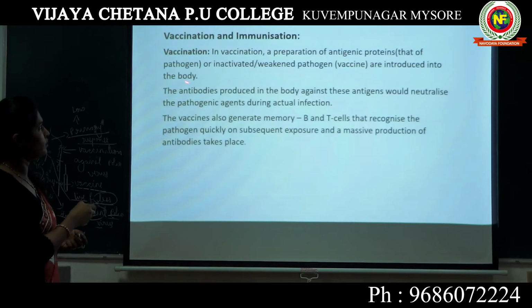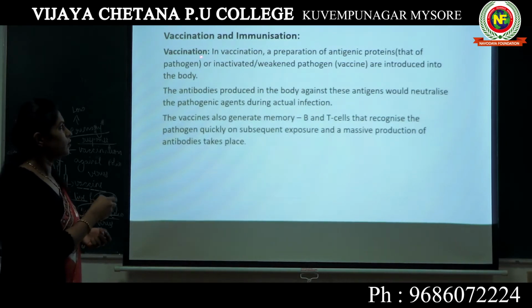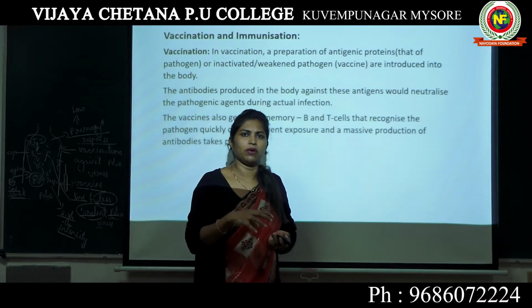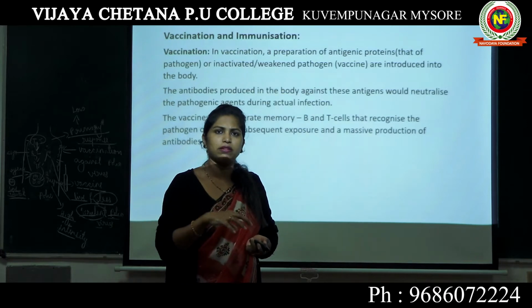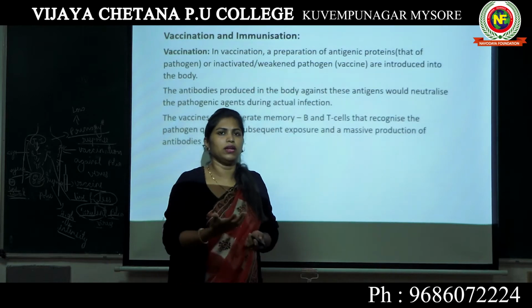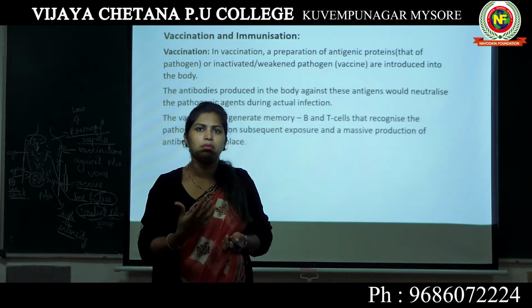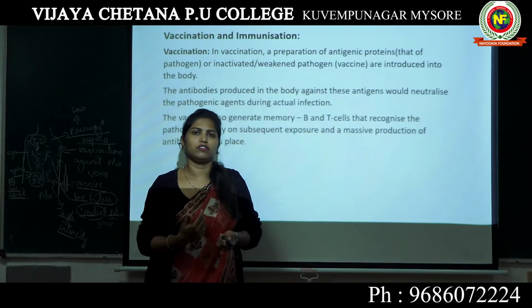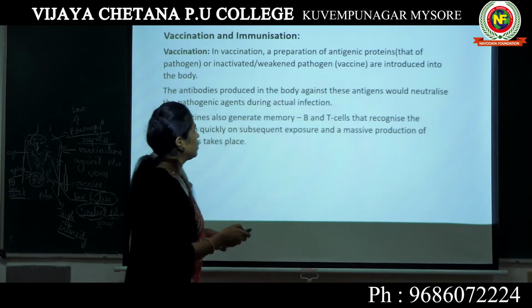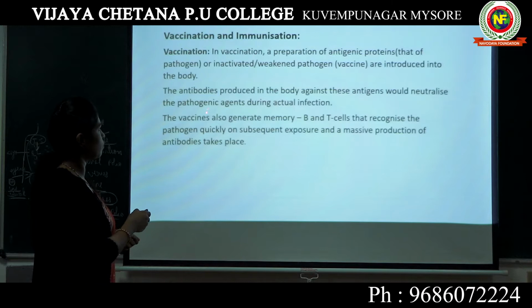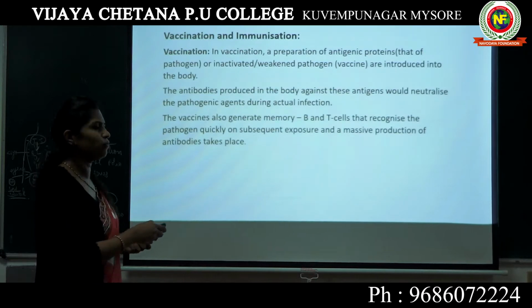Now, when you do this, vaccination, what happens when a weak pathogen or inactivated pathogen or a protein taken from the pathogen enters your body? Your body starts producing antibodies. Not immediately, your body's immune system will take some time to analyze this pathogen, and antibodies are produced with respect to those particular antigens. Read this. The antibodies produced in the body against these antigens would neutralize the pathogenic agents during actual infection.